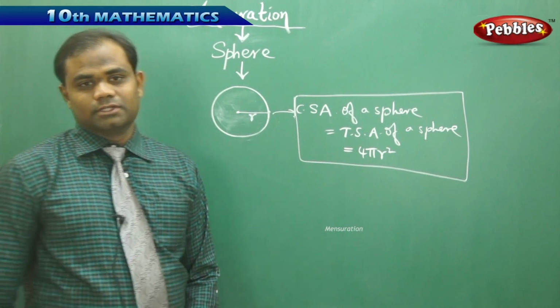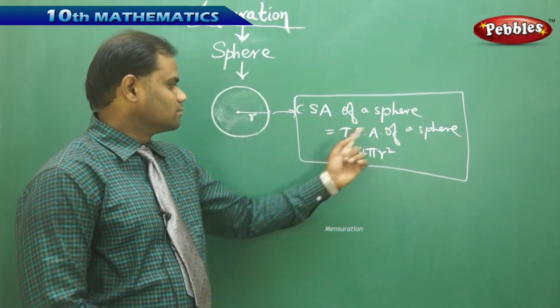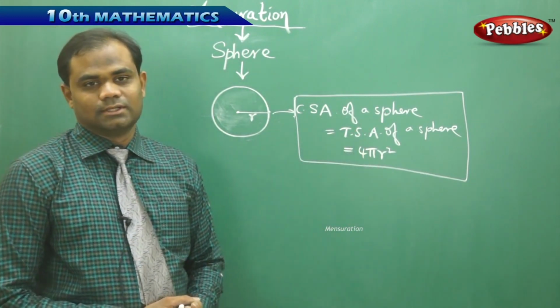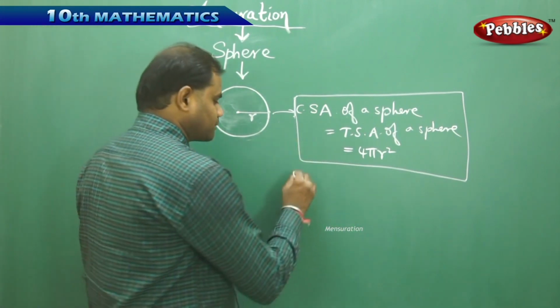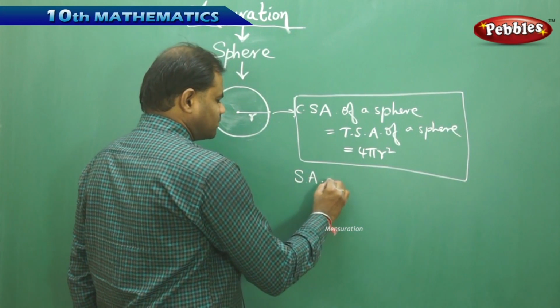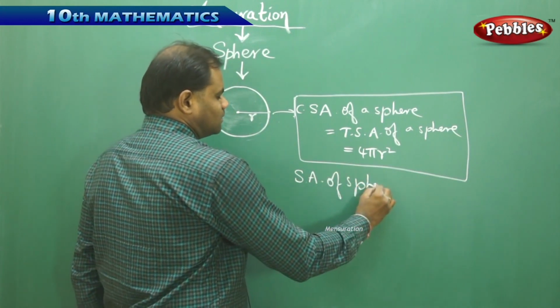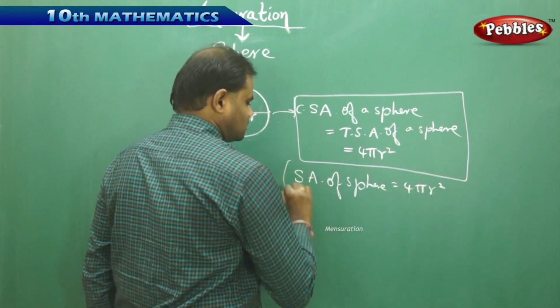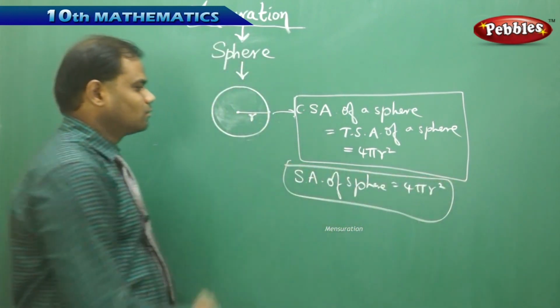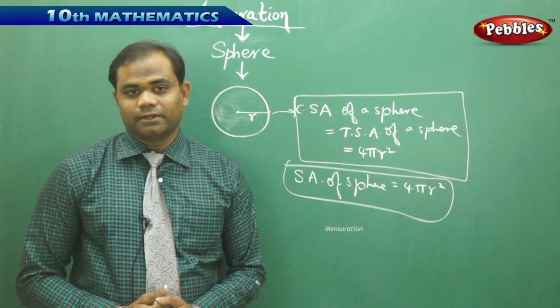The proof of this is beyond the syllabus. Now because the curved surface and total surface are equal in a sphere, we simply call this the surface area of the sphere, 4 pi r square unit square, is how we understand the surface area.